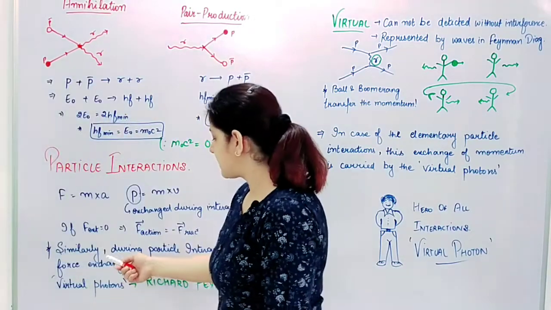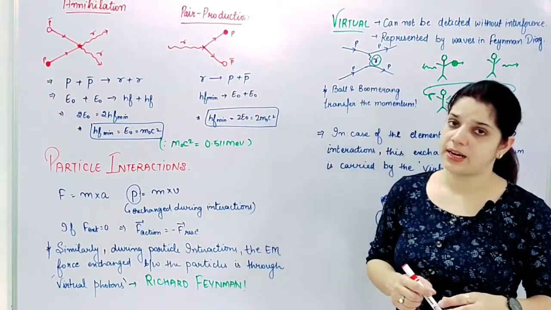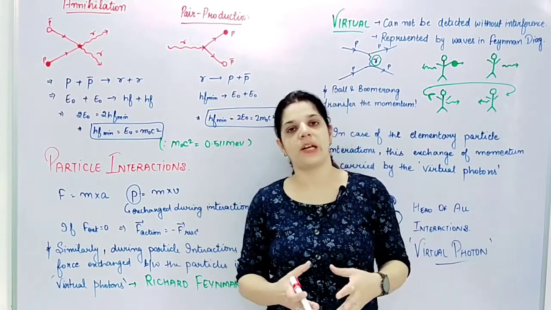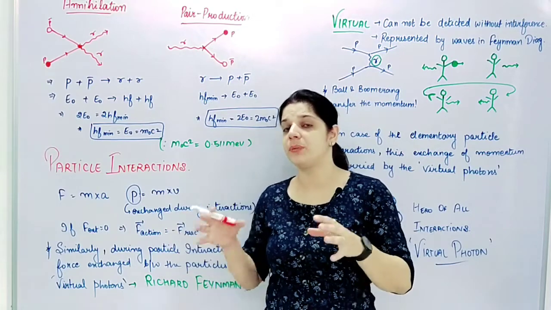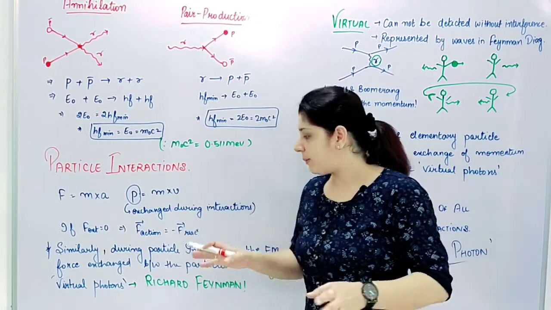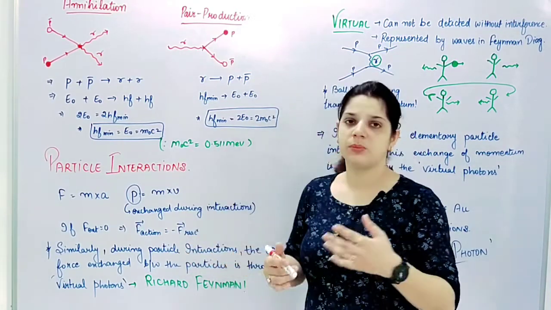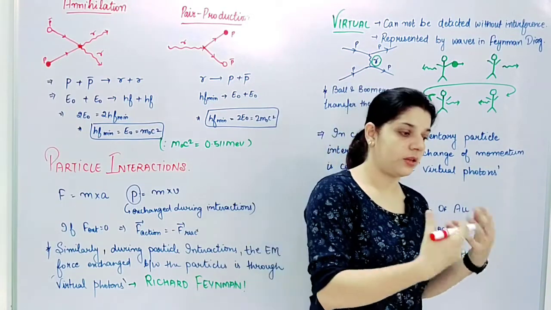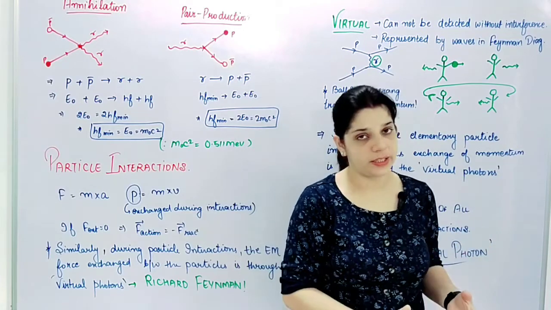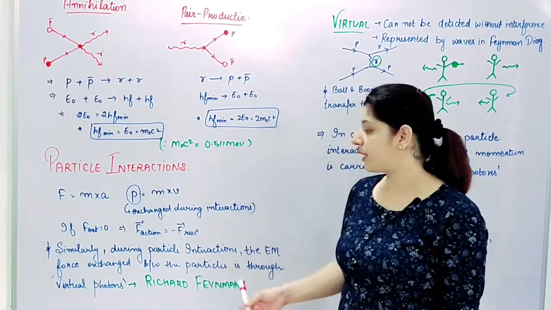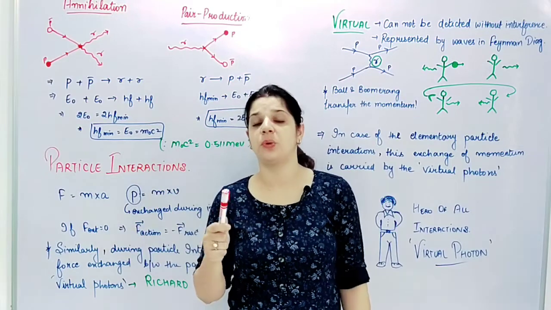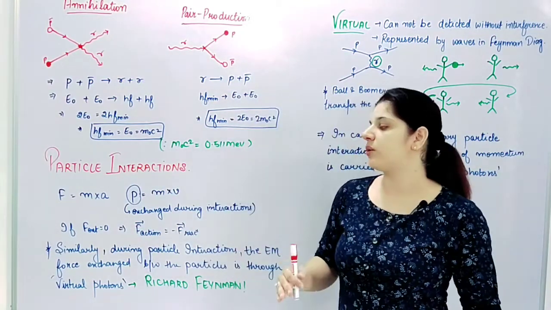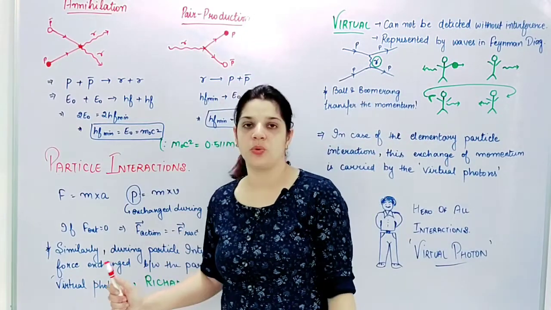So I say that similarly during the particle interactions, when I'm talking about normal or macroscopic interactions, my momentum is carrying away my force. But in case of particle interactions, there must be something which will carry away the force. Like if I'm talking about the electromagnetic interactions, then the electromagnetic force which is being exchanged between the particles will be carried away by something. That something will be my virtual photon.